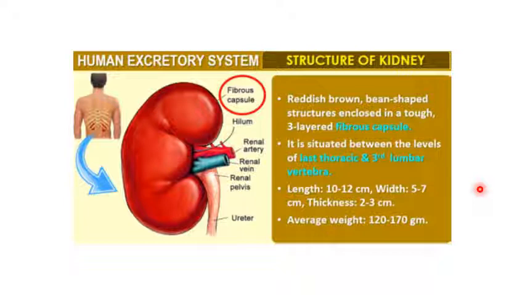It is a red-brown bean-shaped structure which is enclosed in a tough three-layered fibrous capsule. It is situated between the levels of the last thoracic and third lumbar vertebra. Its length is around 10 to 12 centimeters with a width of 5 to 7 centimeters and a thickness of 2 to 3 centimeters. Its average weight will be between 120 to 170 grams.